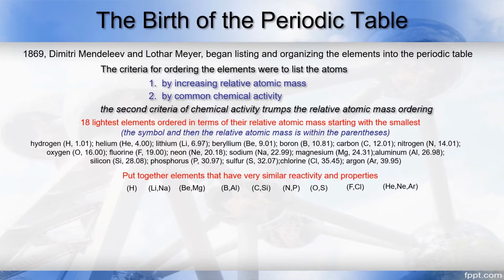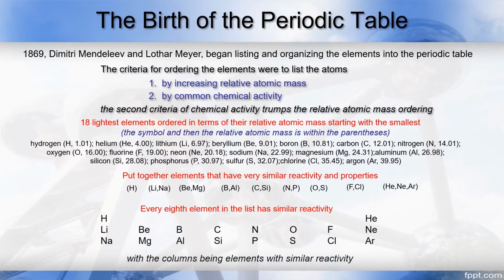Now, it occurred to the table makers that if you ignored hydrogen and helium, every eighth element in the list has similar reactivity. Thus, the periodic nature of the elements began to reveal itself. It made sense then to line up the elements in the following way, with the columns being elements with similar reactivity.